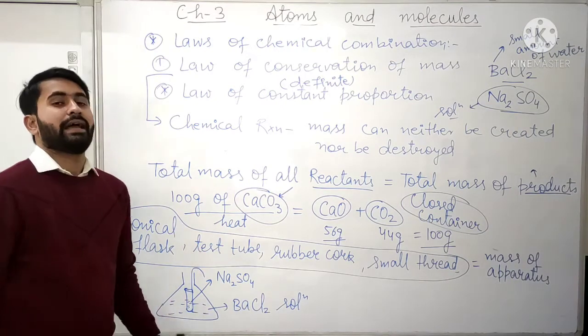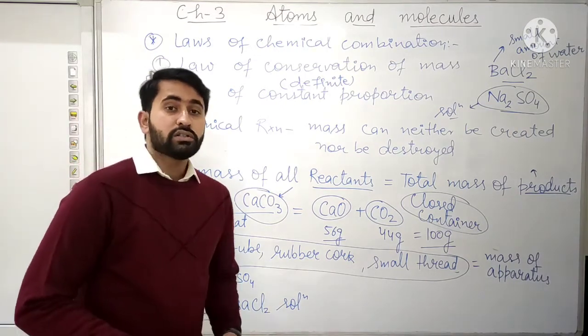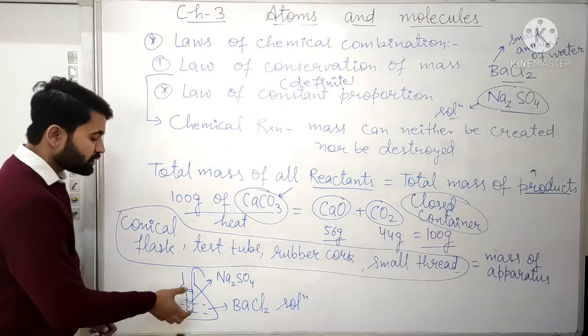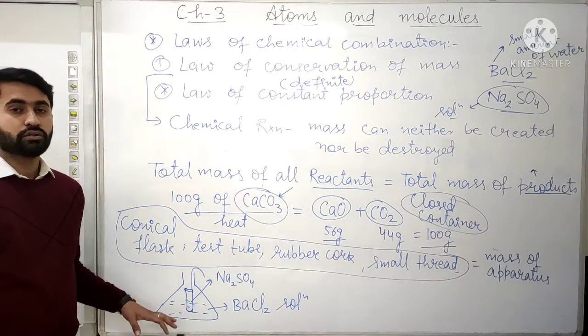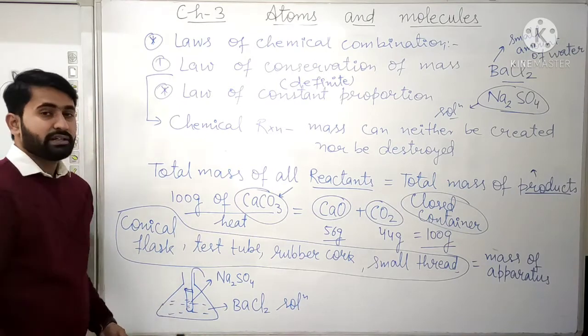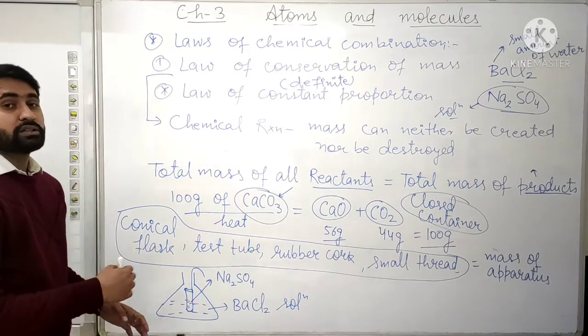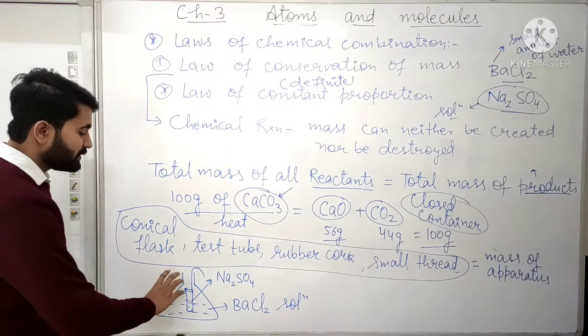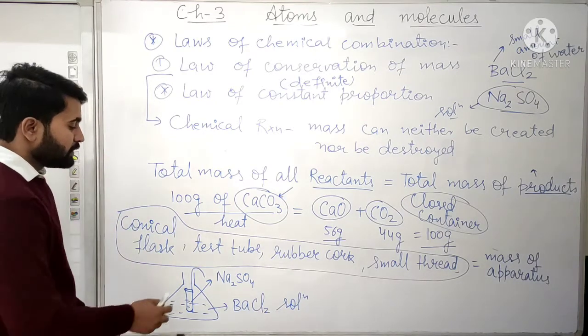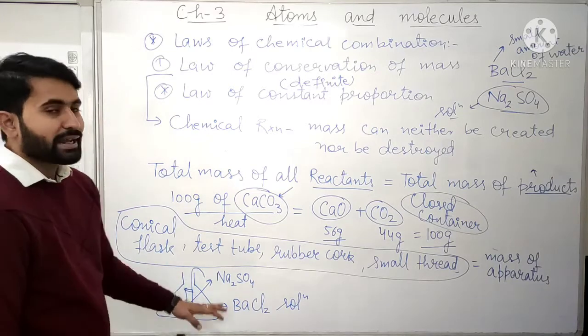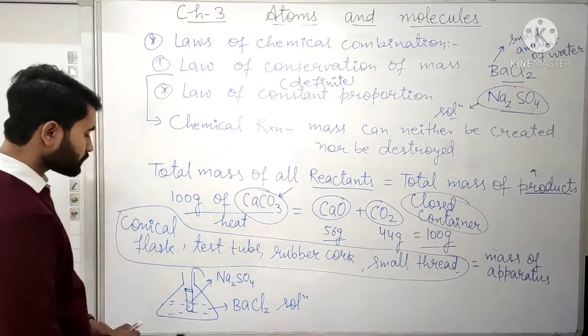Now why are we hanging it with the thread? Because we want to measure the weight of the reactants before mixing, since after mixing the reaction will take place. That's why we are hanging it, so that they don't get mixed together.